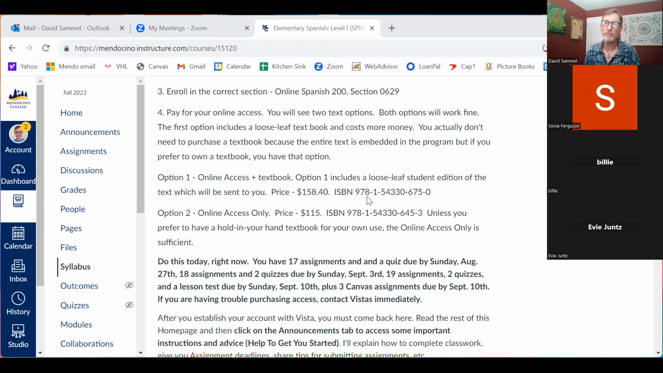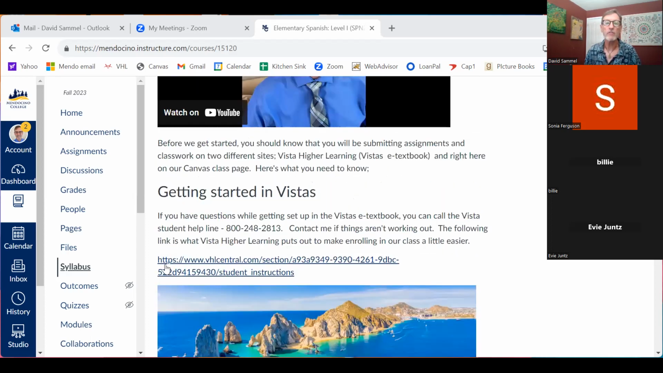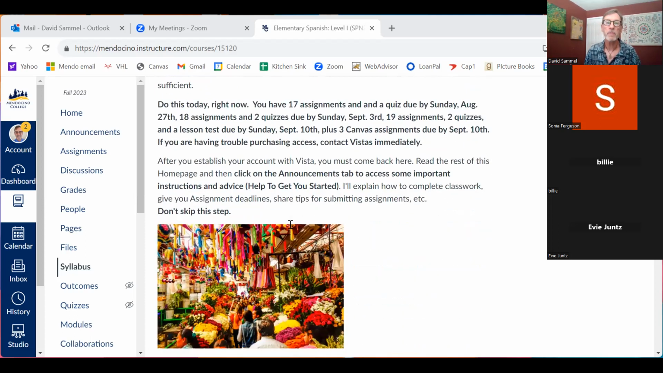The other thing is that if you get stuck, and a lot of students get a little bit stuck trying to purchase their online access, immediately go to, let's see if I can find this here. See this where it says getting started in Vistas? There's a phone number right here. They actually pick up the phone. You never have to wait too long. And I think these days they have the option of you can just leave a callback number, but don't wait. If you wait 3 or 4 days to get this done, you're going to be really behind.